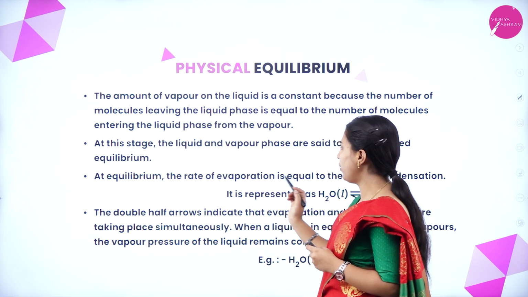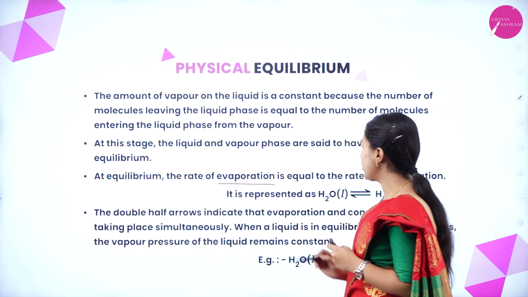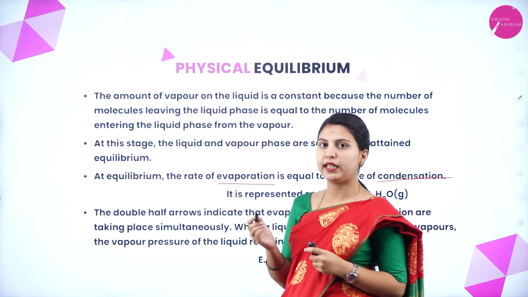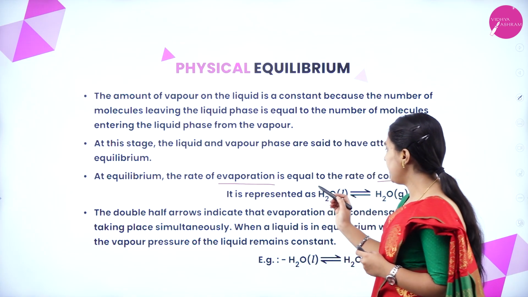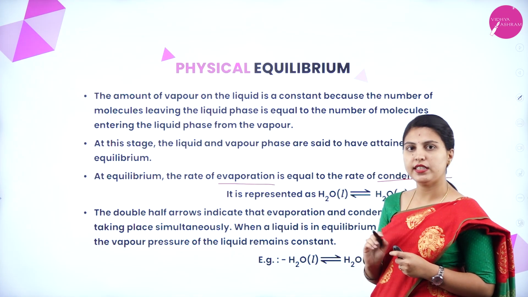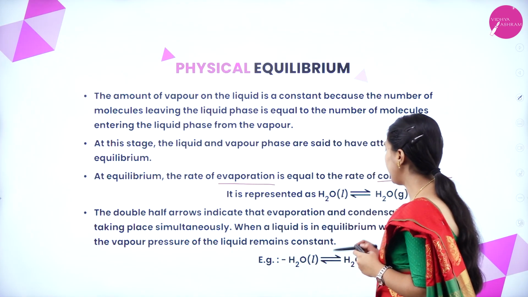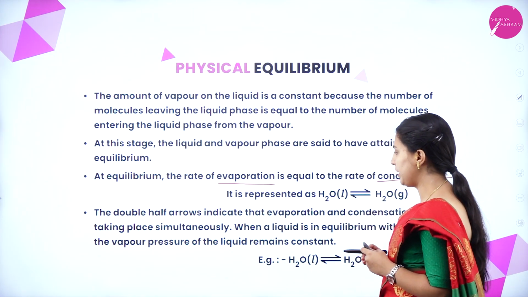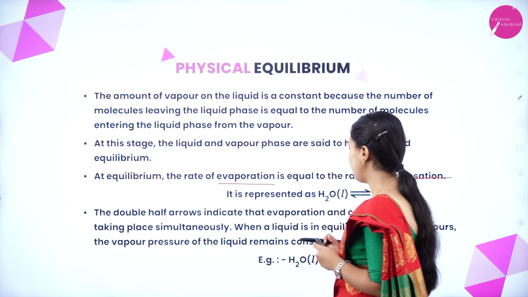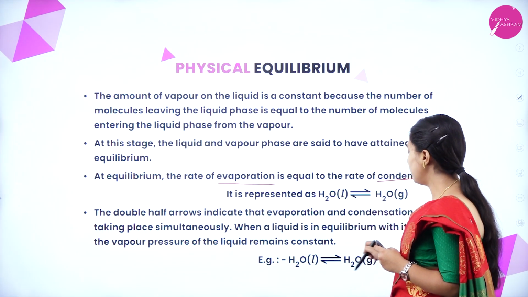At equilibrium, the rate of evaporation is equal to the rate of condensation. We know now what is evaporation, what is condensation. Now, at the equilibrium, the rate of both evaporation and condensation is equal. It is represented as liquid phase to gaseous phase, and gaseous phase to liquid phase, the same. This is the equilibrium arrow mark. The double half arrows indicate that evaporation and condensation are taking place simultaneously. When the liquid is in equilibrium with its vapors, the vapor pressure of the liquid remains constant. We have told about the vapor pressure also. This is also shown here.